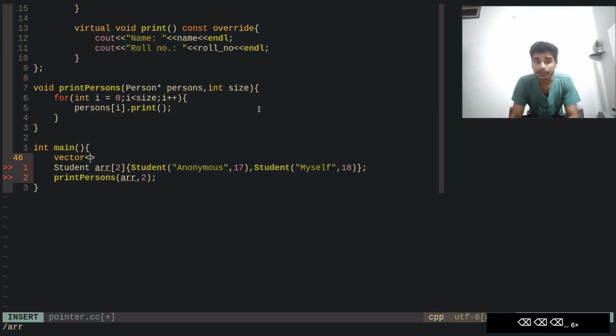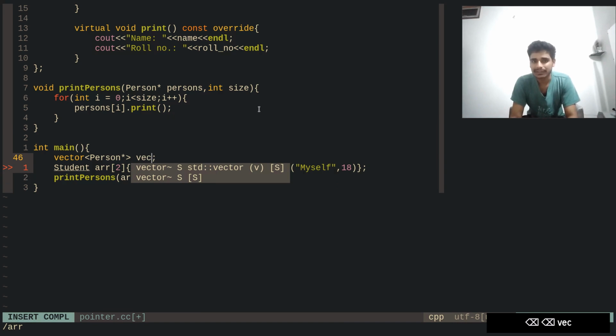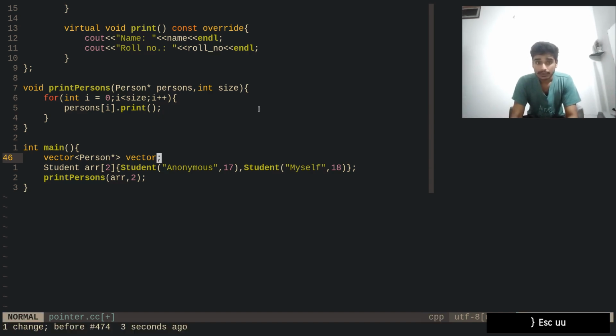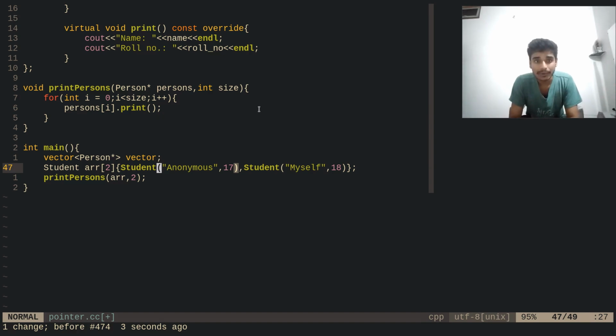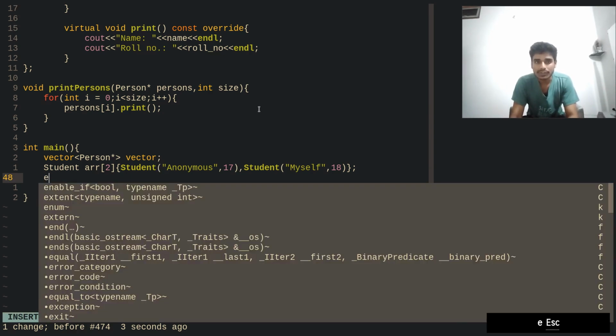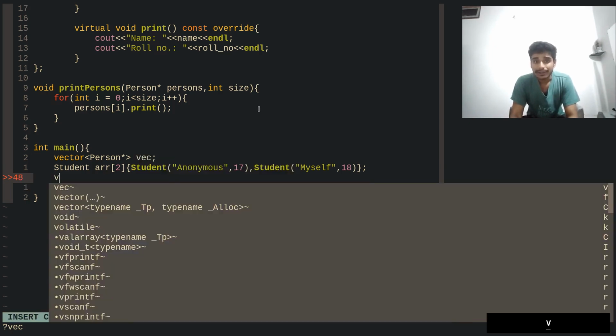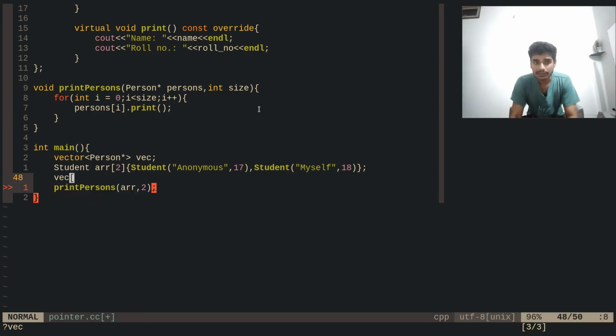What you can do, you can have a person star vector, and I would just call it ARR or VEC, something like that. Okay, and then we can just push back some students we want to push back. Okay, now let's just push some things.